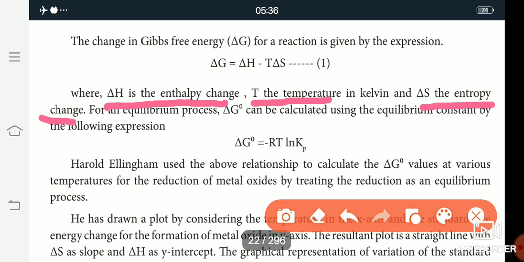Then delta G 0 is the standard Gibbs free energy. Delta G 0 is calculated using the equilibrium constant.